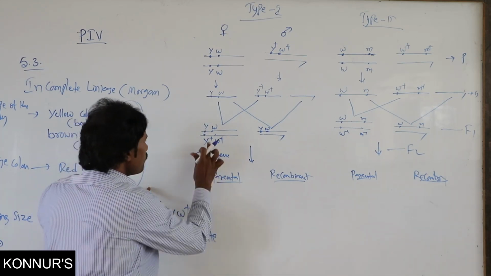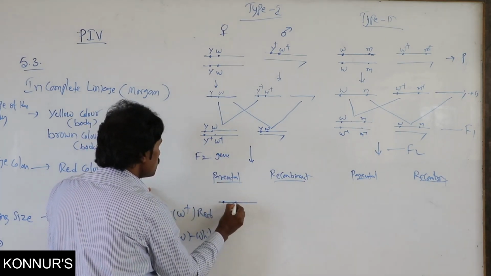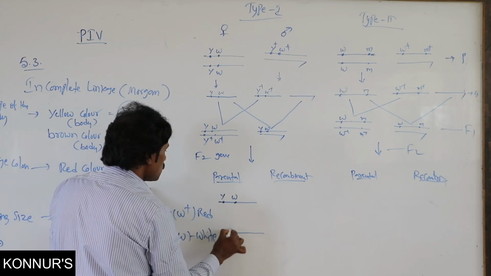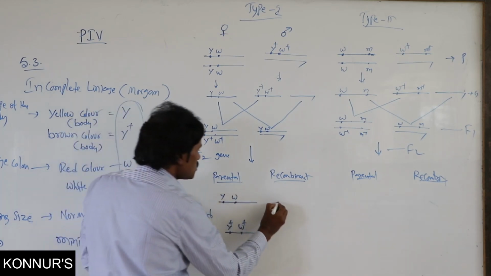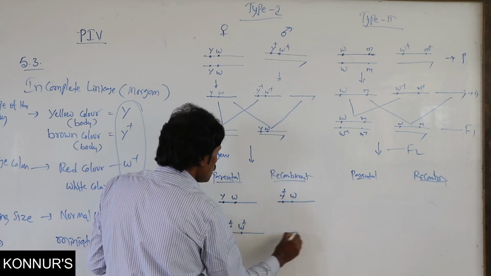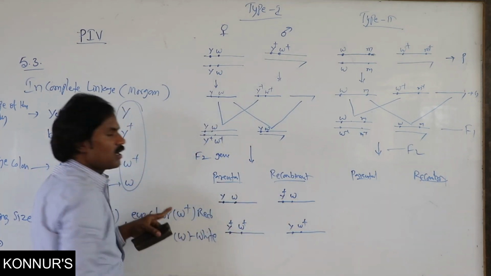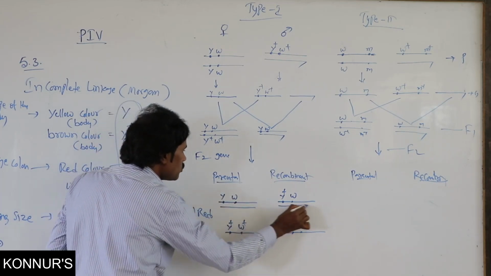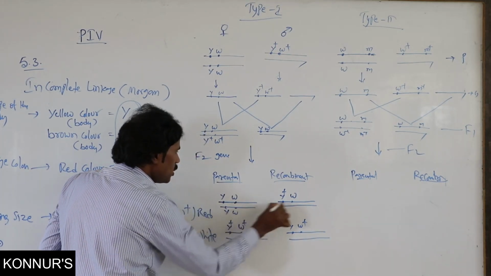In that parental type, it is present that yellow and white, as well as brown body and red-eyed. Then reverse, recombinant: one is Y plus and W, another one Y, W plus. These are recombinant types. Then cross with X chromosome. One can add the X chromosome in F2 progeny. This is common, YW for all.